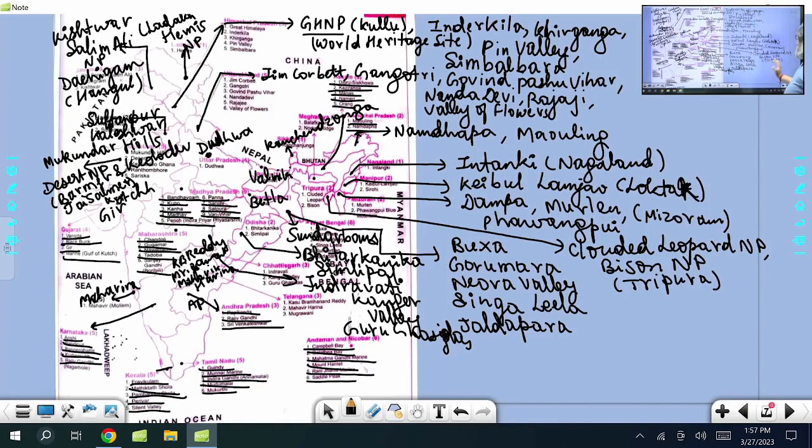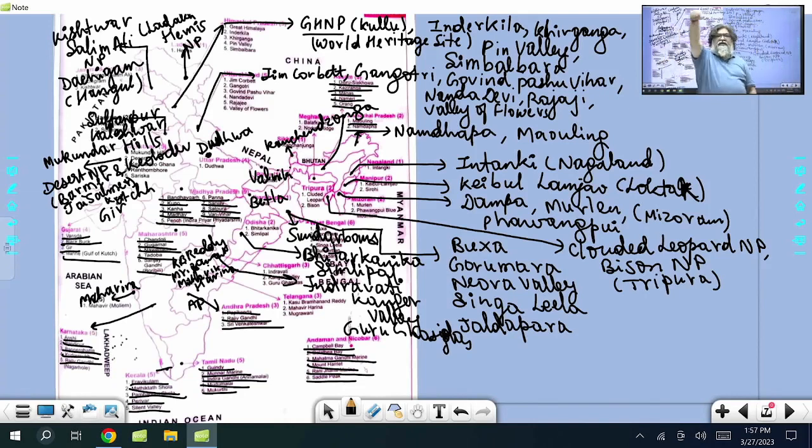Yes sir. Sir, is Sundarban a biosphere reserve and a national park? Both. Biosphere reserve is the bigger one. Within a biosphere reserve you have a national park and sanctuary. National park is a small area within the biosphere reserve, the same as Valley of Flowers National Park lies within the Nanda Devi Biosphere Reserve.